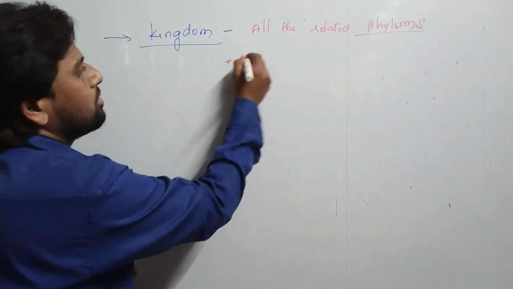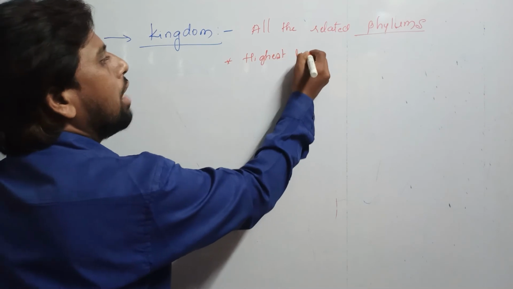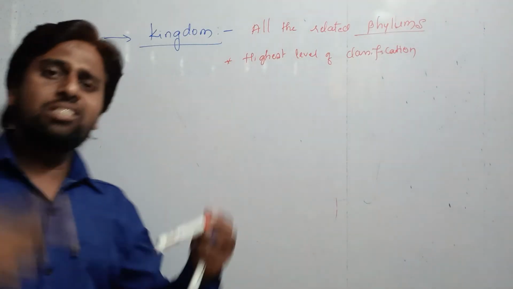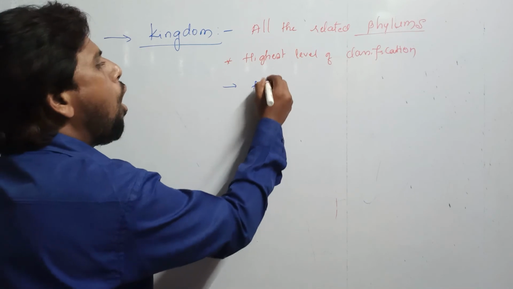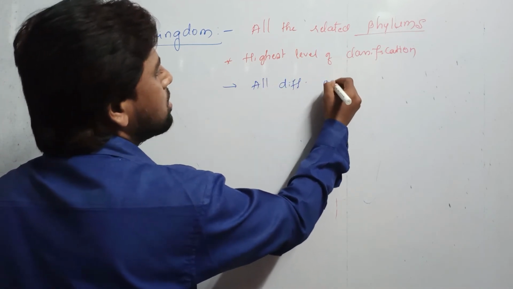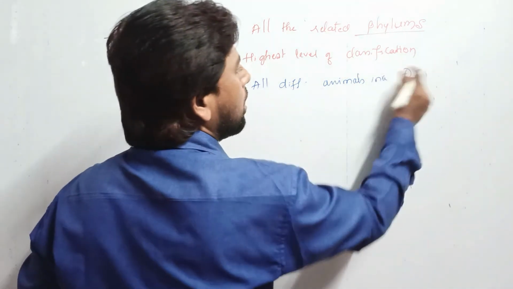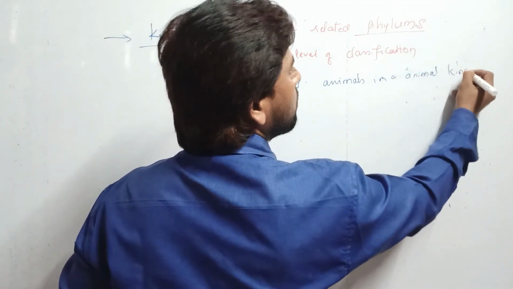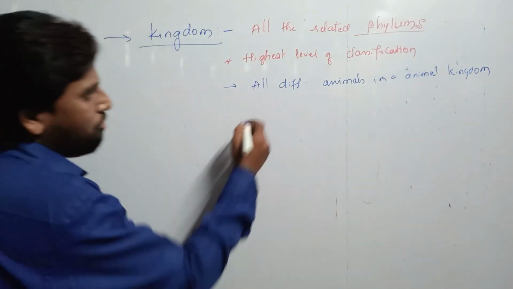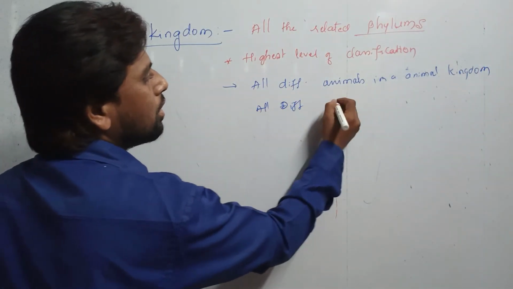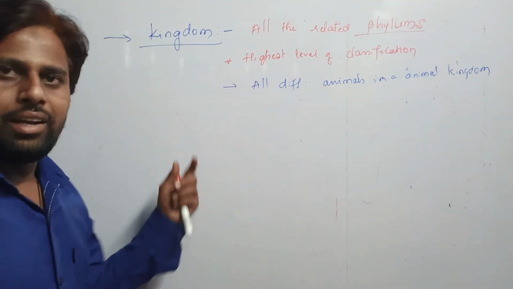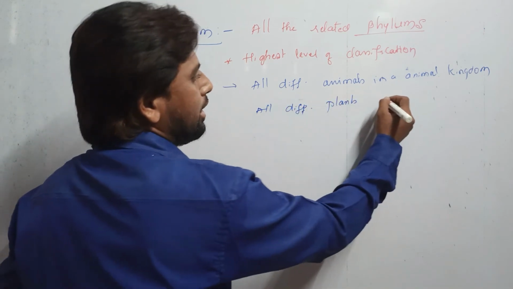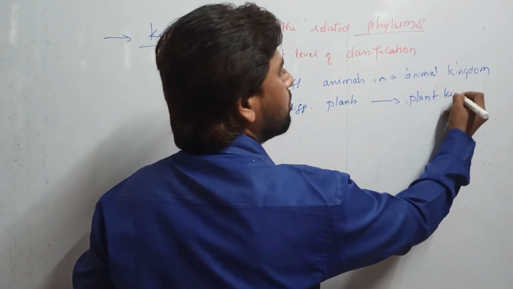So kingdom is considered the highest level of classification, which includes all different types of animals in the animal kingdom, and in the same way all different types of plants are included under the plant kingdom.